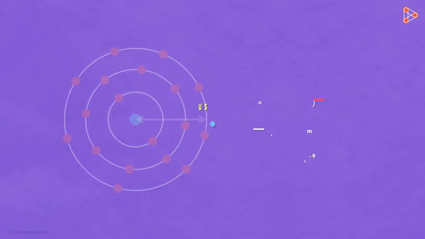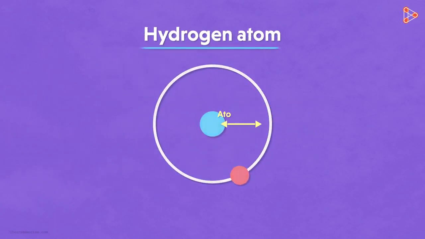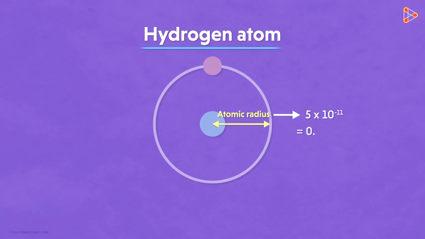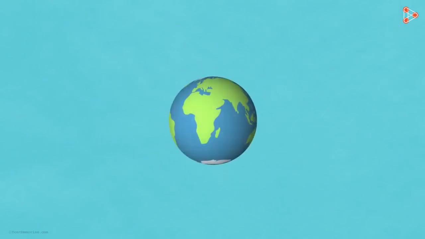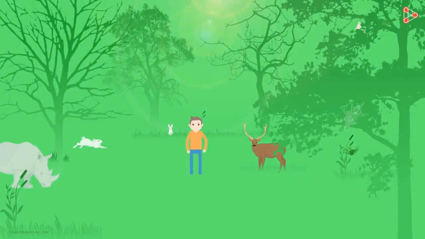Now let's take an example of a hydrogen atom. The atomic radius of a single isolated hydrogen atom is around 5 times 10 to the power -11 meters. That's like 0.05 nanometers. Amazingly tiny. Now tell me, if atoms are so small, why do we need to study them at all? Needless to say, they make up the entire globe. Yes, everything that we see around us is made up of atoms. Even our body is made up of atoms. So studying atoms in detail becomes necessary despite their small size.